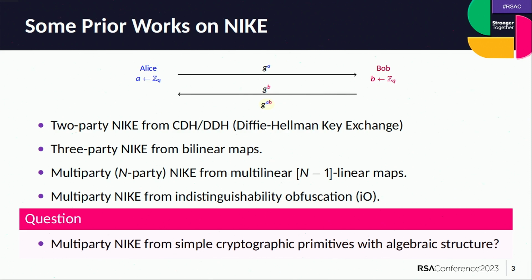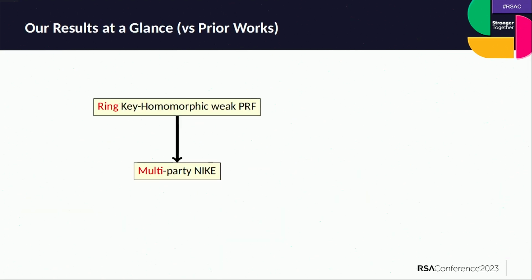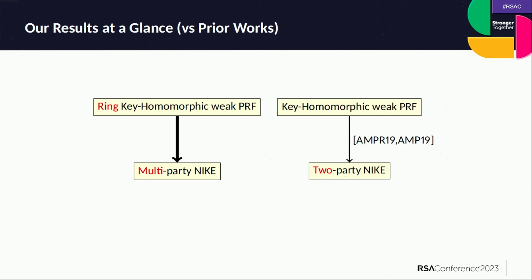And by simple and generic, I mean cryptographic primitives in the symmetric key world, such as pseudo-random generators or pseudo-random functions. So what we are looking for in this work is to focus on a particular well-known cryptographic primitive, and augment it with algebraic structure so that we can get a multi-party NIKE. We make progress on this question by showing that a ring key homomorphic weak PRF implies a multi-party NIKE. Our result can be seen as an extension of prior works, which showed that key homomorphic weak PRF is sufficient to construct two-party NIKE.